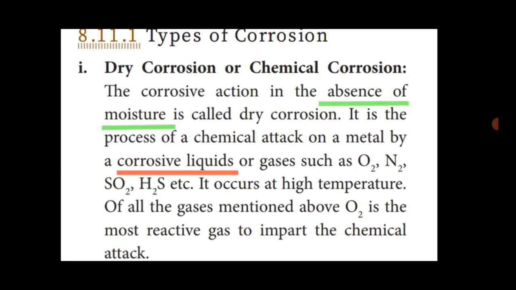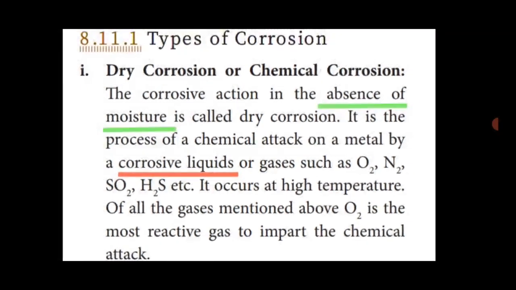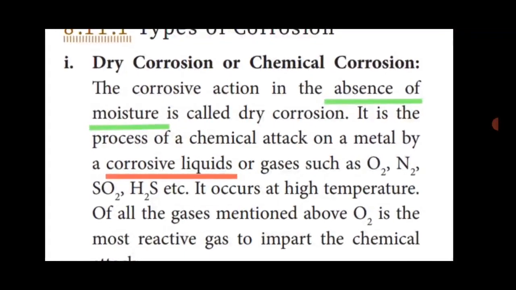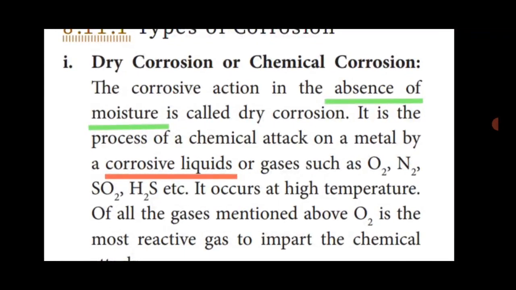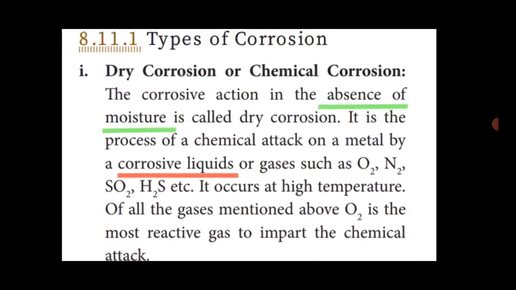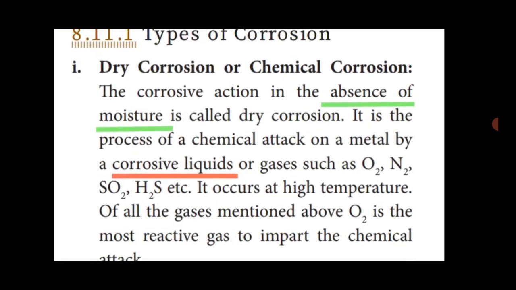Among these four gases, O2, N2, SO2 and H2S, the most reactive gas is oxygen, which causes chemical attack and corrosion easily.